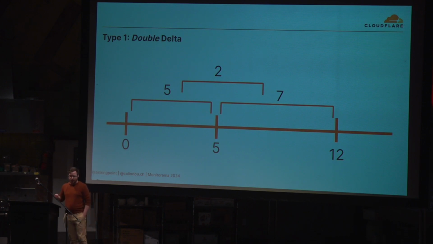Type 1 is double delta encoding. Instead of storing 0, 5, 12, we store 0, our initial value, 5, our initial delta, and then 2, our increase. This is what Prometheus uses by default. This is what we're using. The advantage is that if we have values increasing linearly, like a timestamp that increases every 5 seconds, this compresses down to 0, and zeros compress really well.